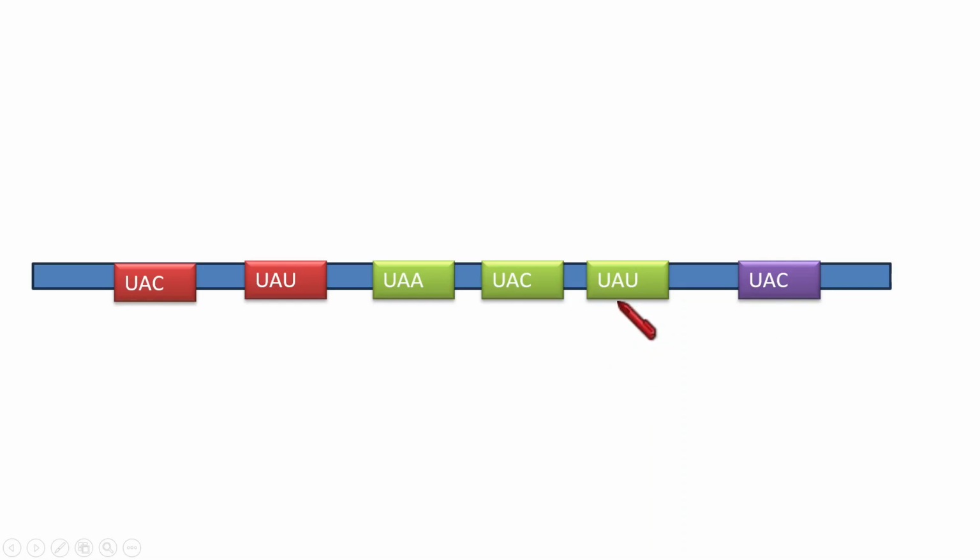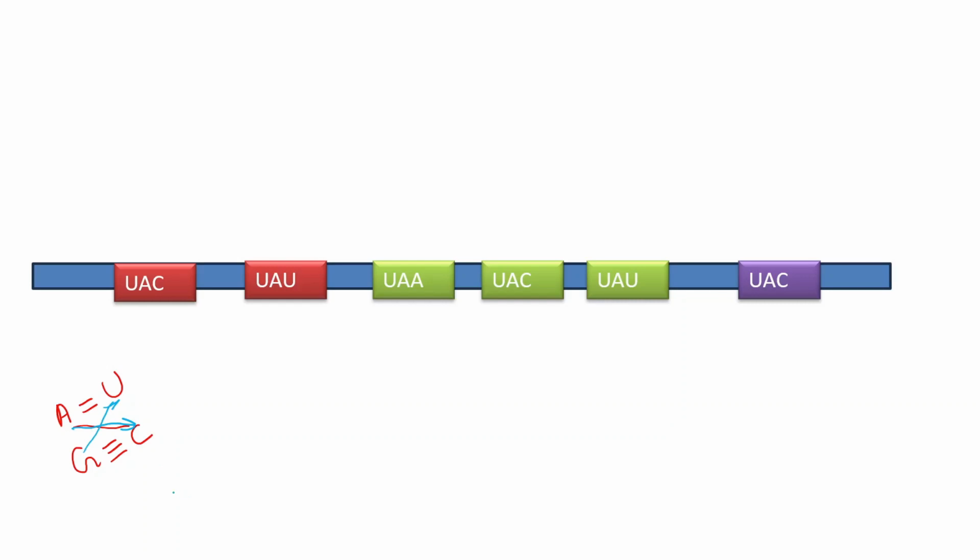Okay, clear. So, I'm writing here the Watson and Crick rule of base pairing. Adenine base pairs with uracil and guanine base pairs with cytosine. This is Watson and Crick rule. If adenine pairs with cytosine, then it will become a Wobble pair. And if guanine pairs with uracil, then it will become a Wobble base pair.